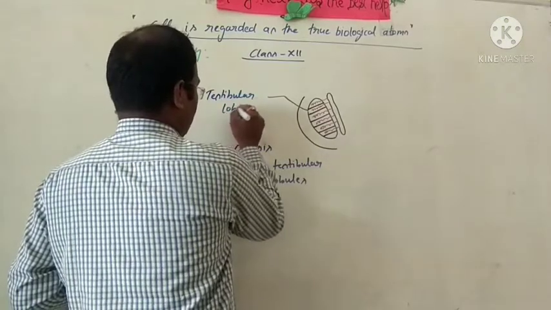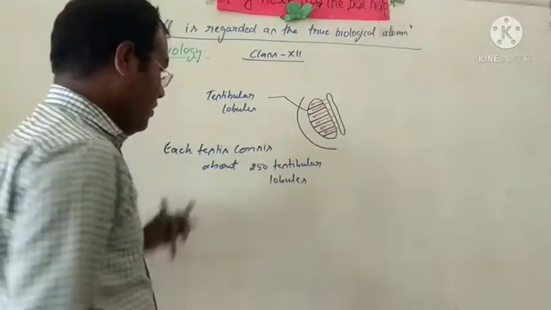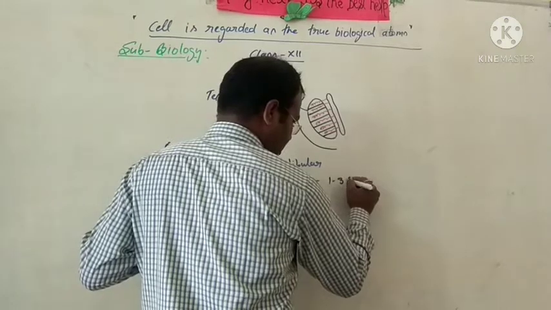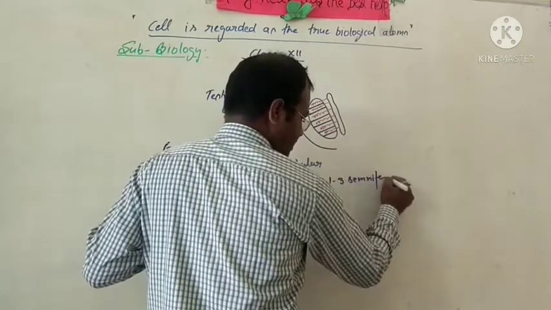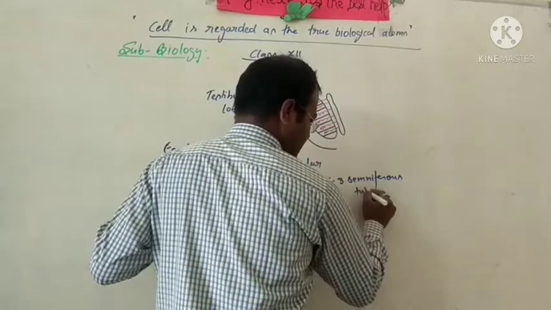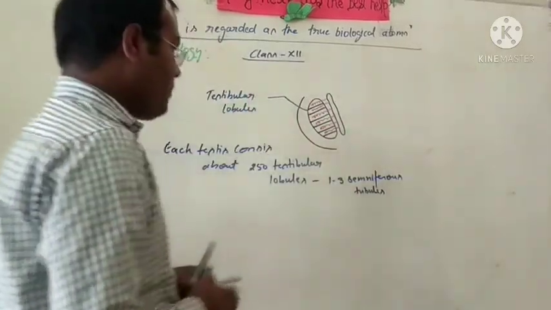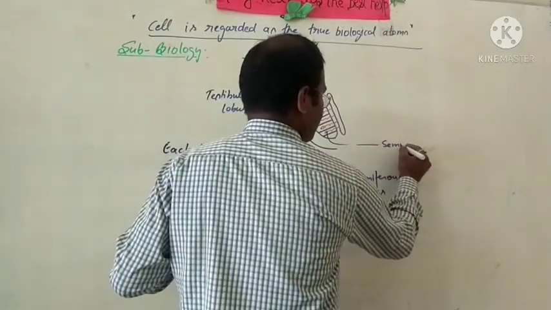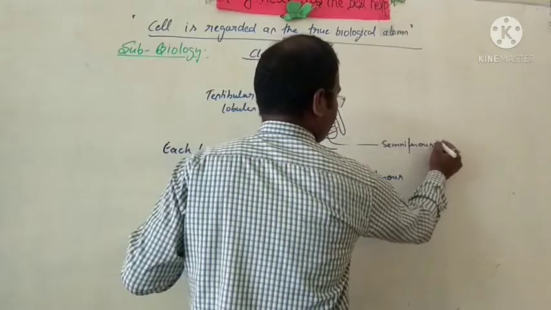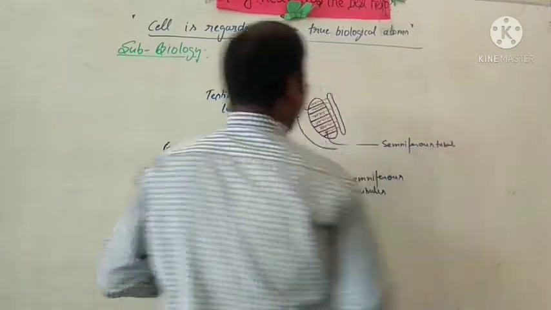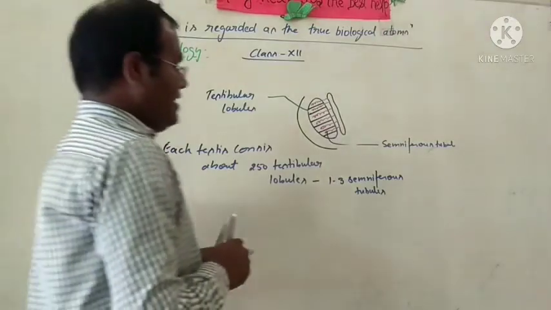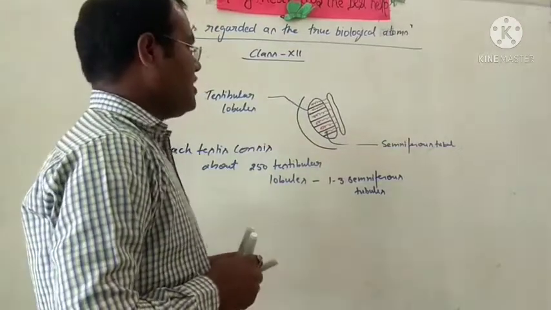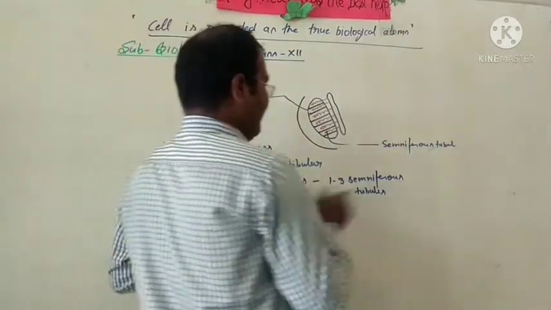Each testicular lobule consists of 1 to 3 seminiferous tubules. The red line here represents the seminiferous tubule. Each seminiferous tubule opens into the rete testis.